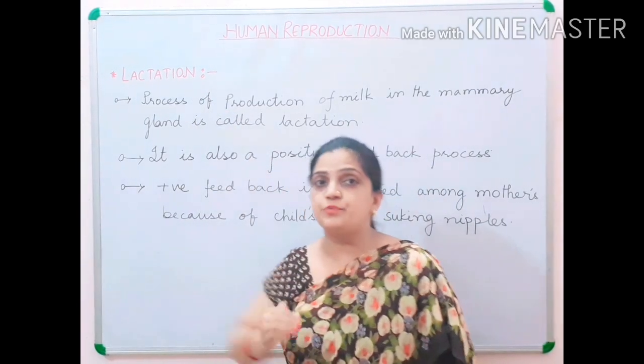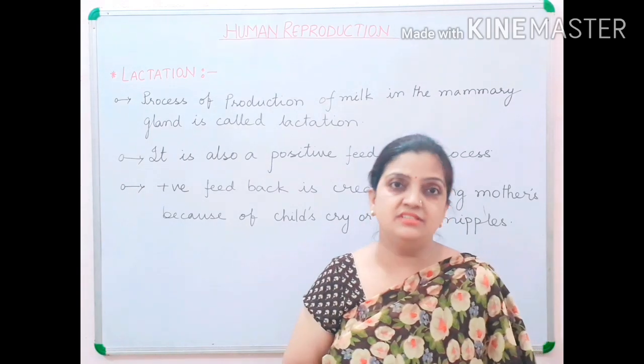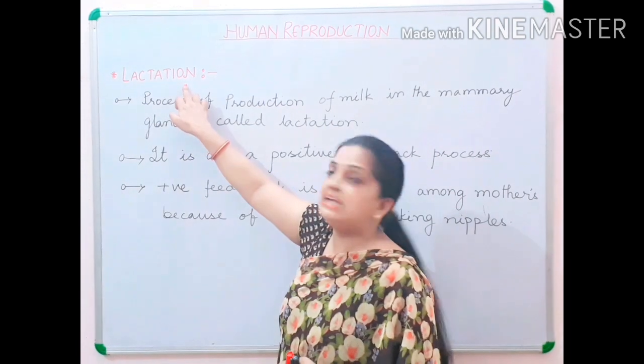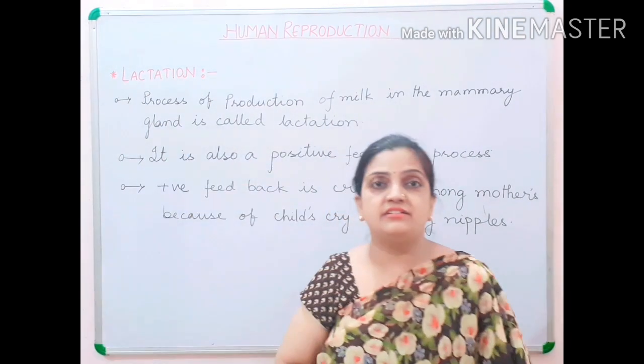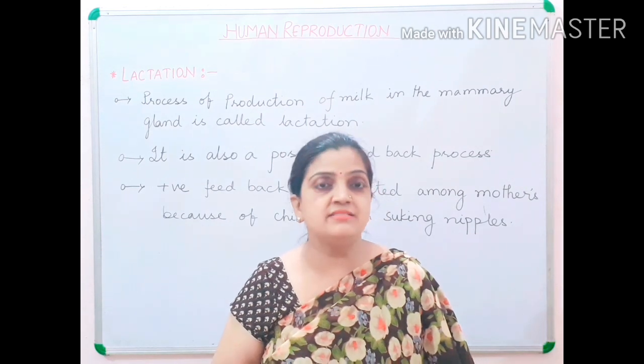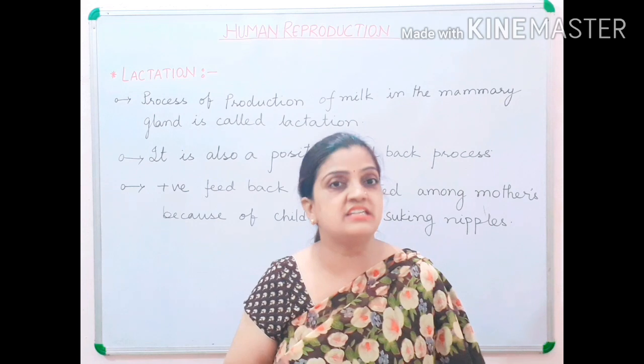Lactation is the process of producing milk after the birth of the child in mothers. Now children, this word lactation has been taken from the term lactose, and lactose means milk sugar. It is a type of sugar present in milk.